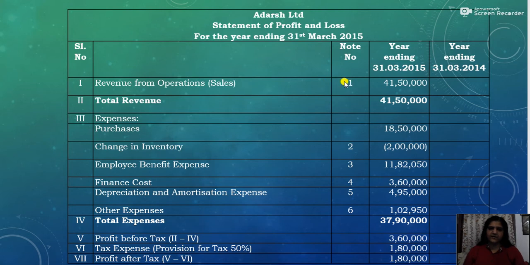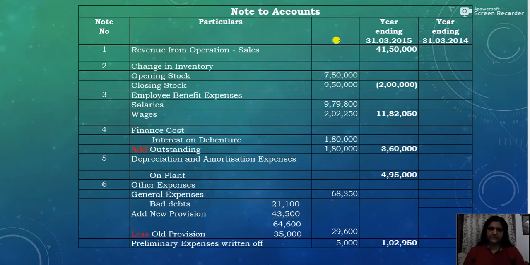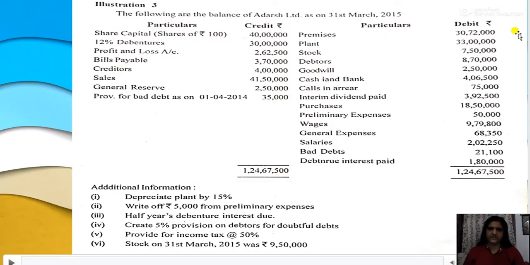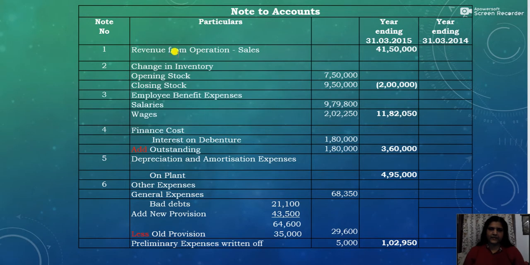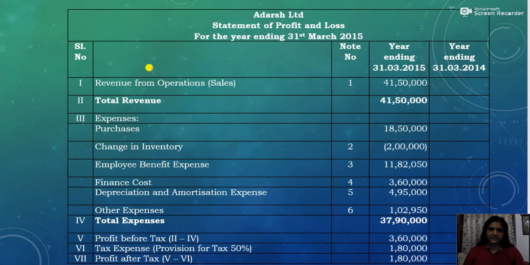Okay. Now it is given in the note to account with note number 1. So we'll see the note to account. So in the note to account, revenue from operation, sales, that is 41,50,000. So the sales comes to 41,50,000. So in note to account, revenue from operation, that is sales 41,50,000. So that we write here: revenue from operation 41,50,000.